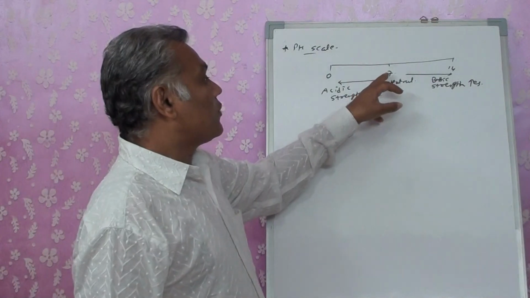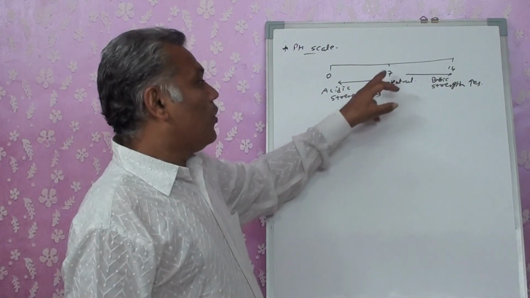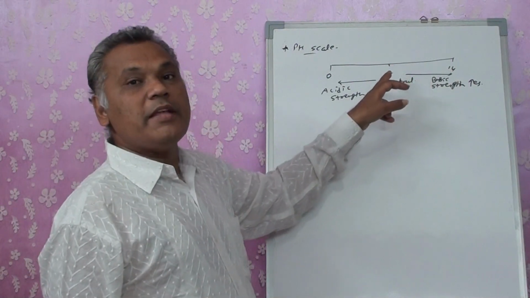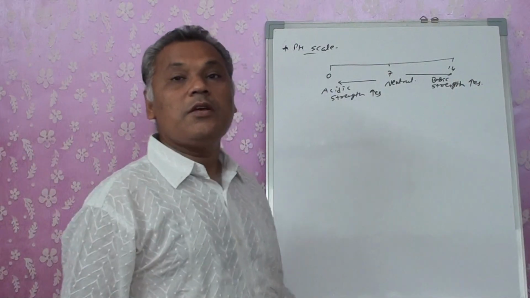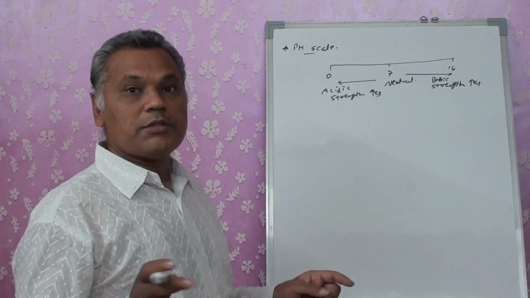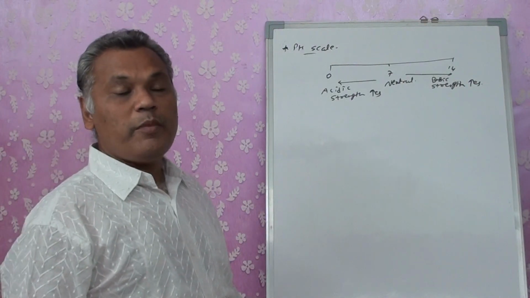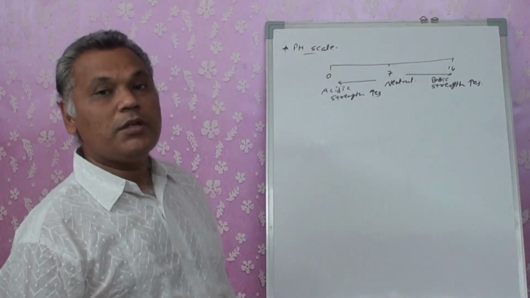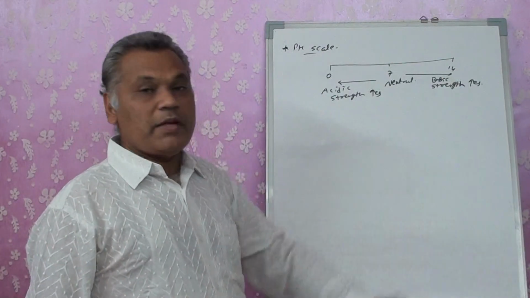If the concentration of the acid is more, your pH will be more towards 0. If the concentration of base is more, it will be more towards 14. That's the difference, right? When the pH increases, the basicity of the solution increases. Okay, so this is what the pH scale is.